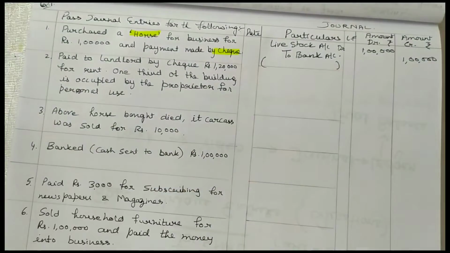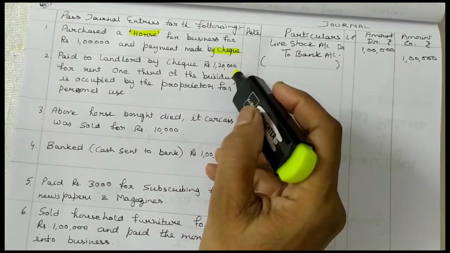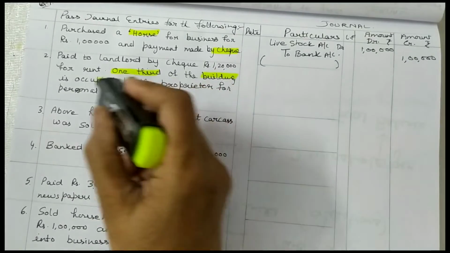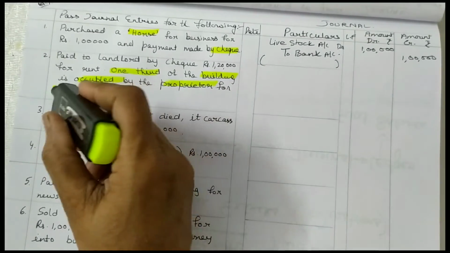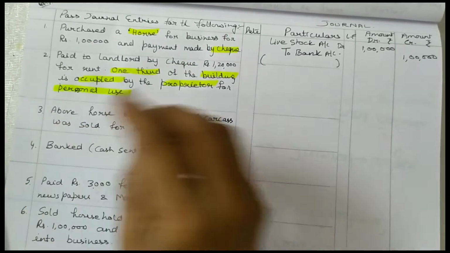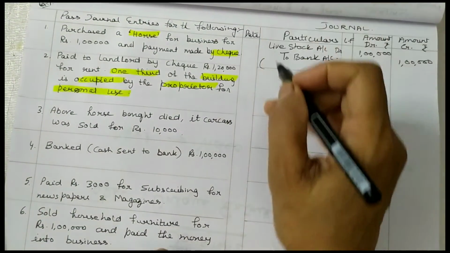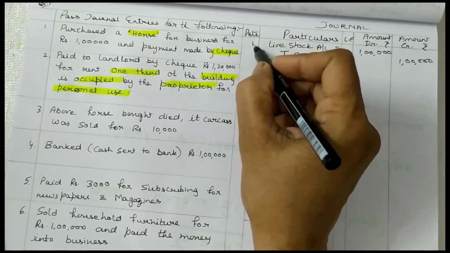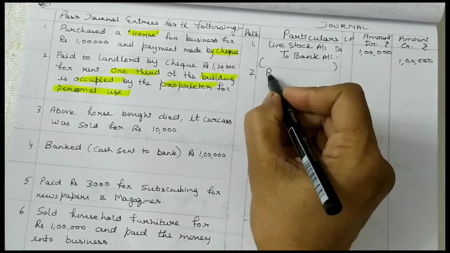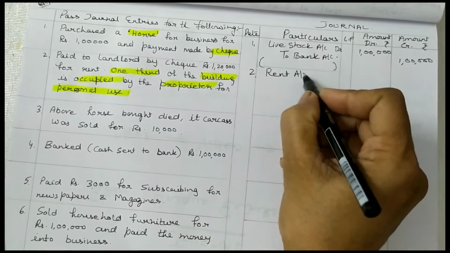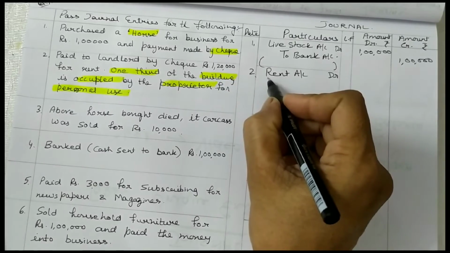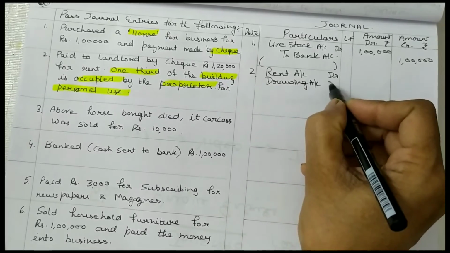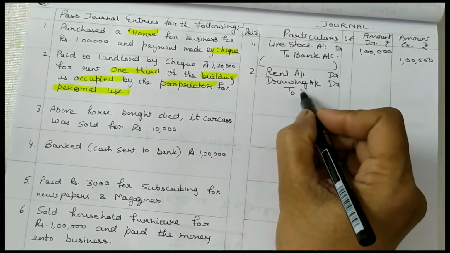Next: paid to landlord by check 1,20,000 rupees for rent. 1/3 of the building is occupied by the proprietor for personal use, and 2/3 is used for business purposes. For personal use, as you know, we have to write drawings account. So pass the entry: rent account debited, drawings account debited for personal use, to bank account, as you are making payment through check.